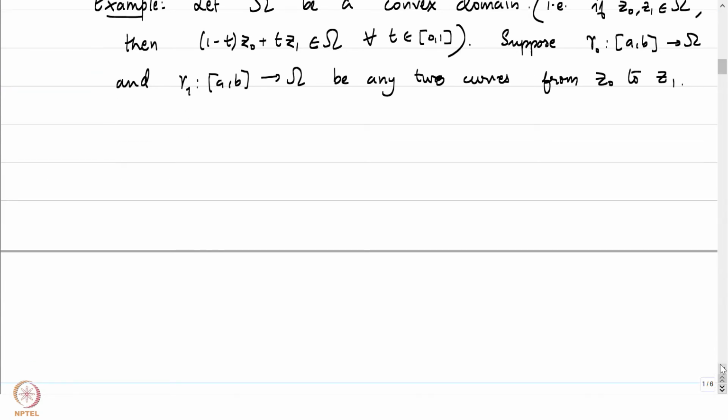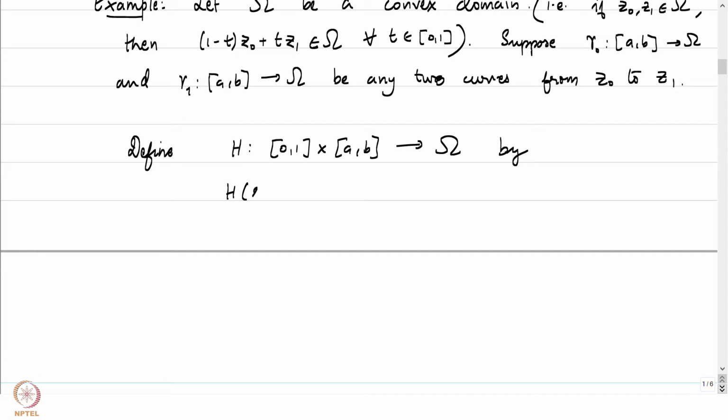In this example, we are going to give one such explicit homotopy given curves gamma 0 and gamma 1. So how do we go about doing that? Define capital H from 0, 1 cross AB into omega, by using the convexity property of omega.